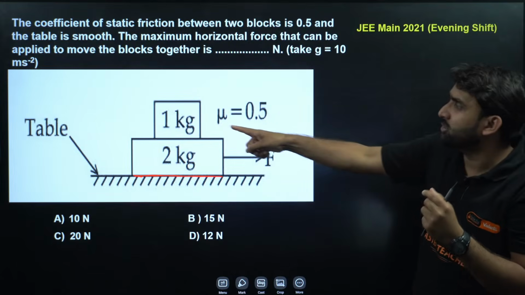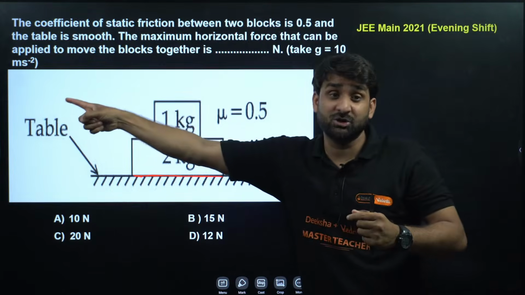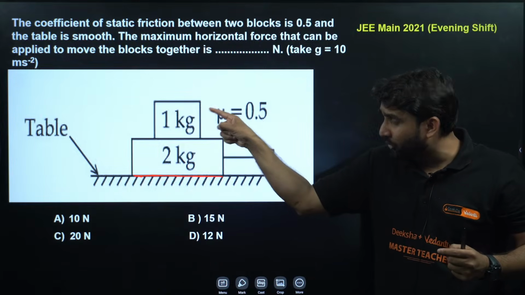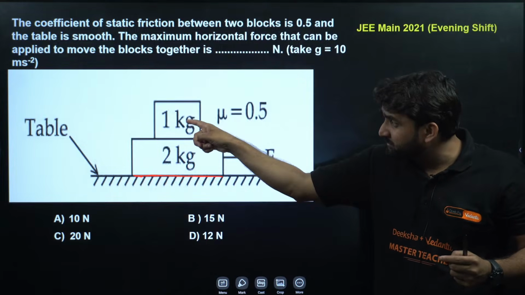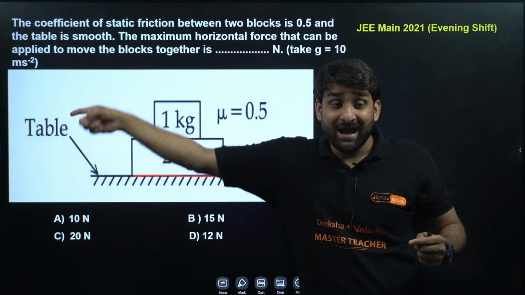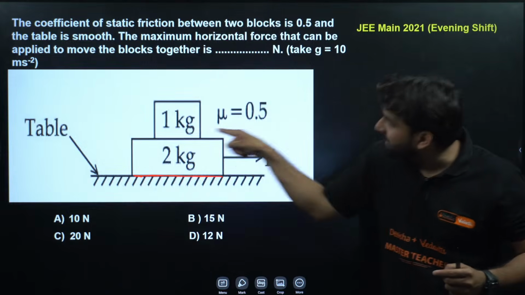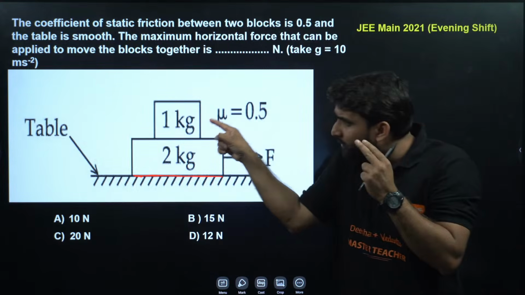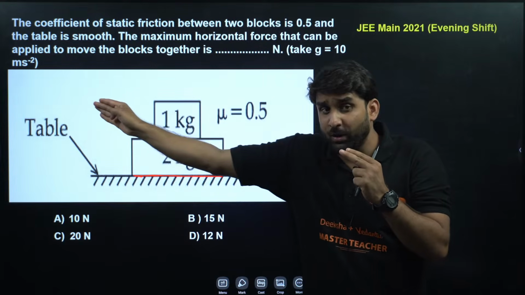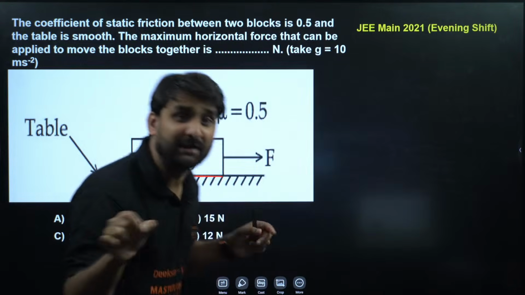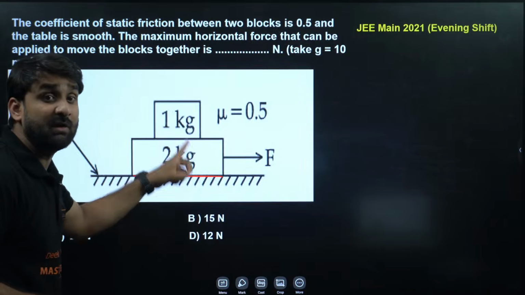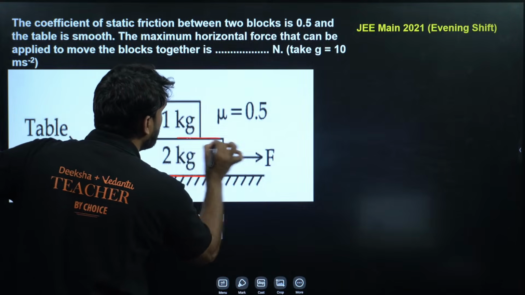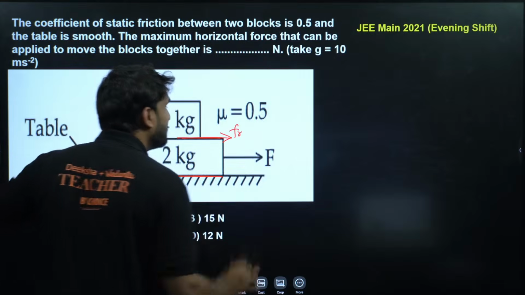The relative motion of this block will be backward, and it implies that the friction will be in the forward direction. If the relative motion of the 1 kilogram block is backward, the friction force acting on it will be forward. Hence, the friction force on the 1 kilogram block will be in this direction, my dear champion.